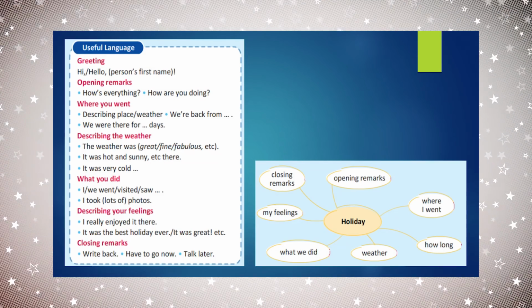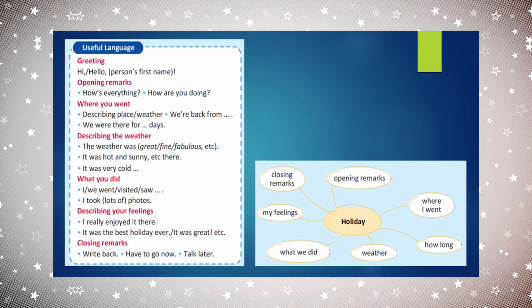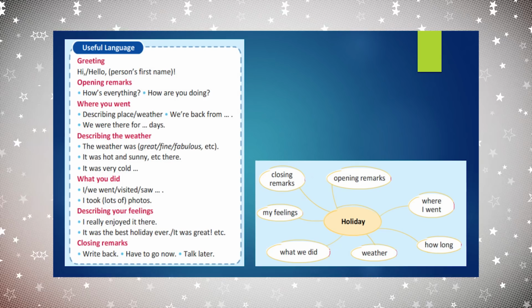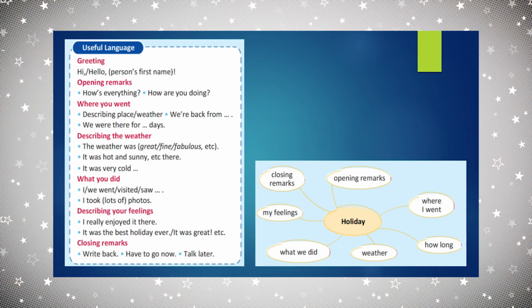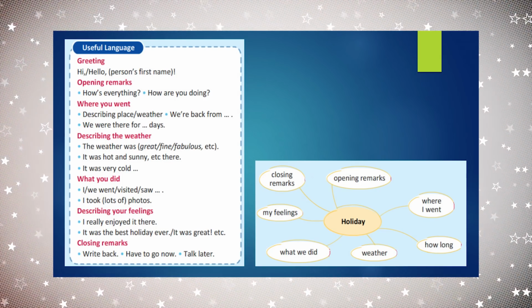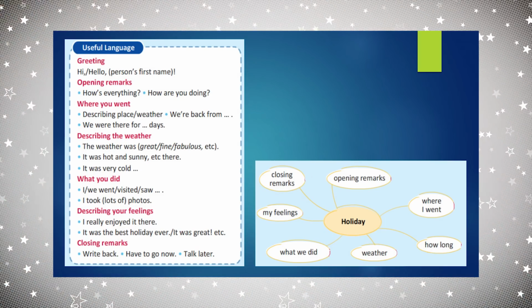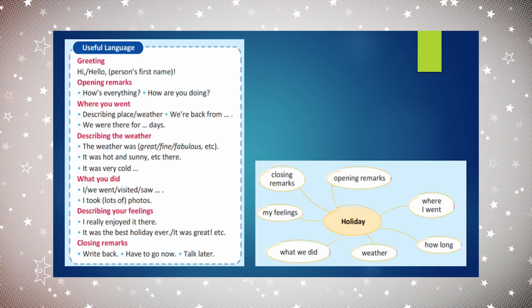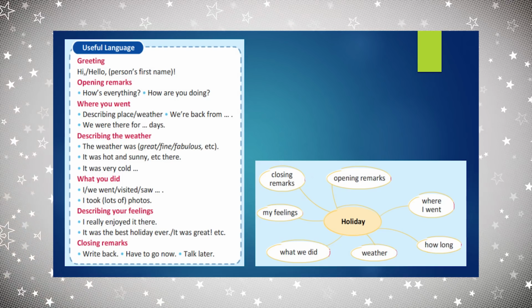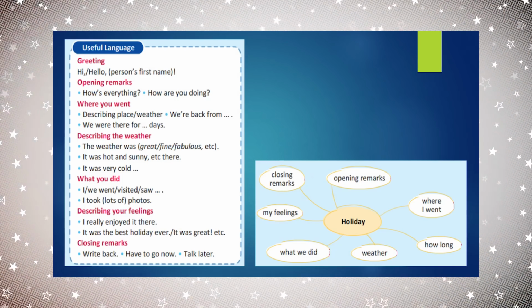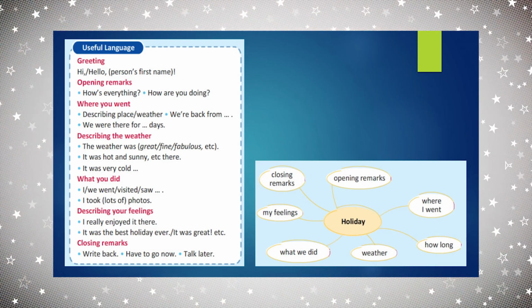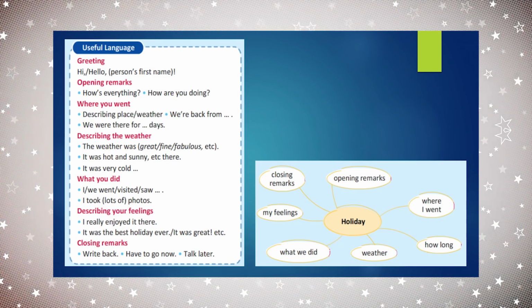It was hot, sunny, or very cold. And then explain the actions. What did you do? What did you see? And then describe your feelings. How did you feel? I really enjoyed. It was the best holiday ever. It was great. Or others. And closing remarks. Write back. Have to go now or talk to you later.